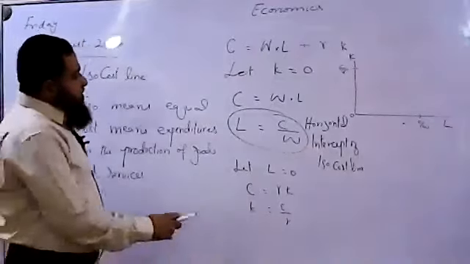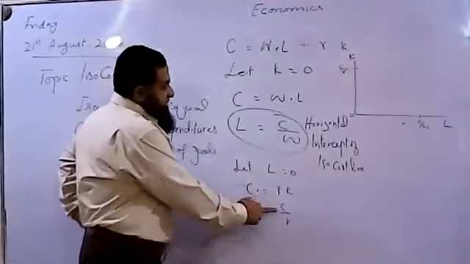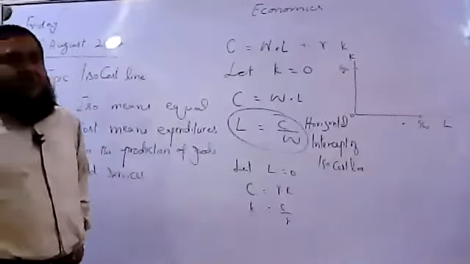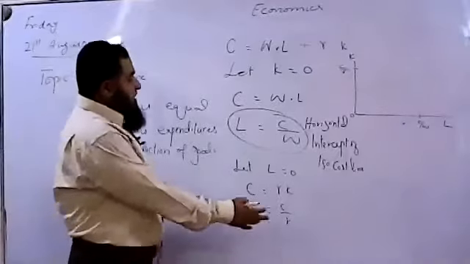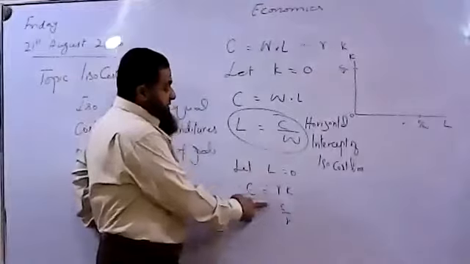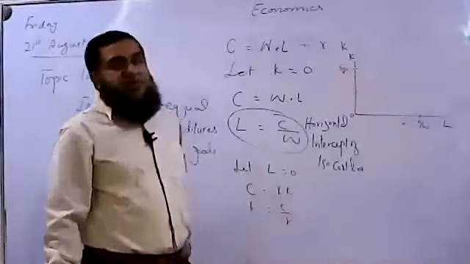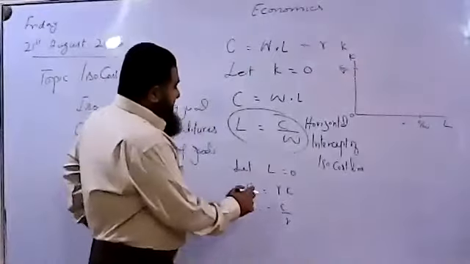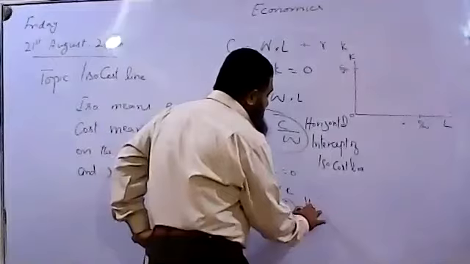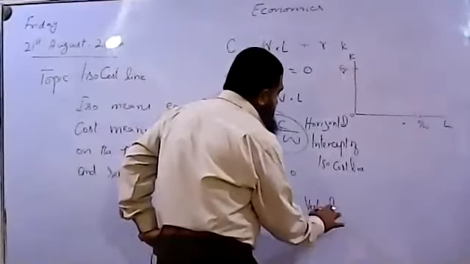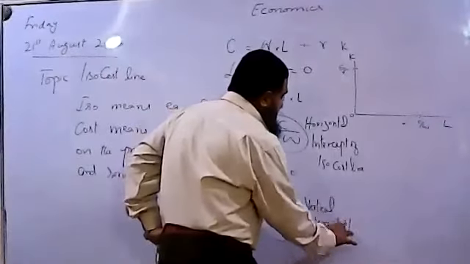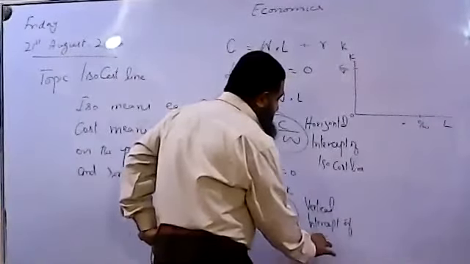Again, we can see the capital employed is inversely related to the rate of interest. When the price of capital is increasing, the producers or entrepreneurs will be employing less capital. And cost of production will be increasing when more capital is employed in the production process. This is called the vertical intercept of the isocost line.